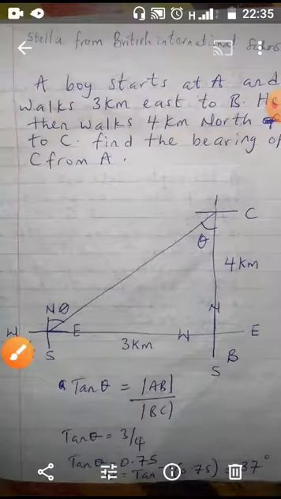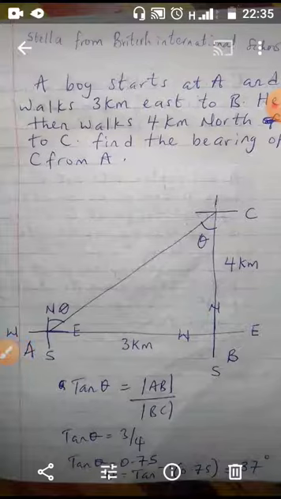From what you are seeing, it's already obvious. You're seeing tan theta equals what? AB over BC. AB is 3 kilometers. BC is 4. So now tan theta equals 0.75.